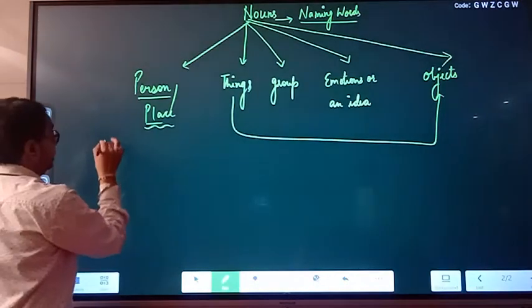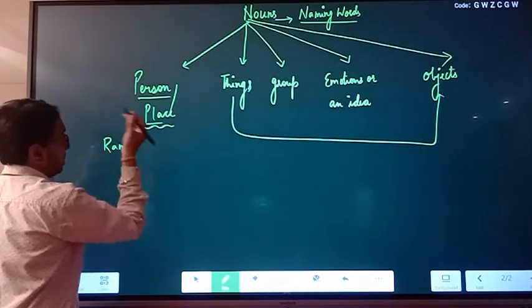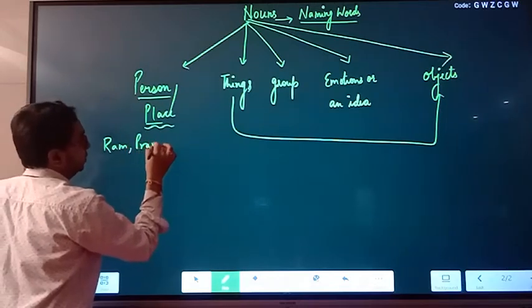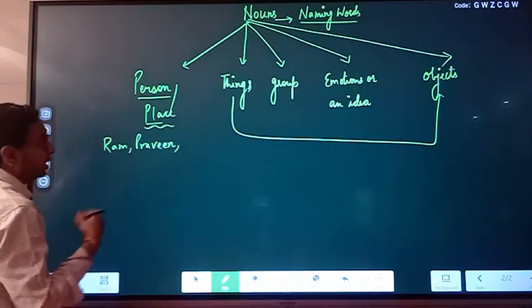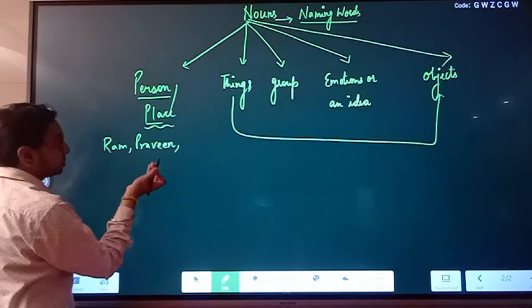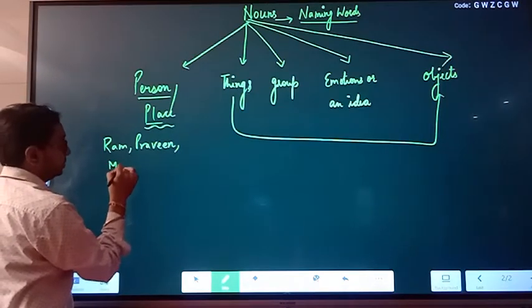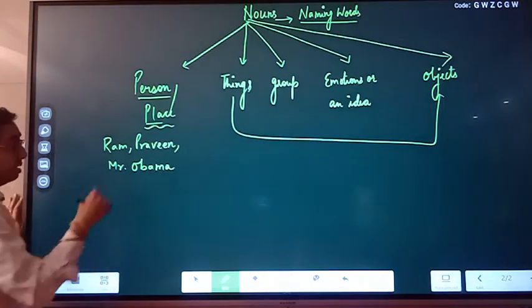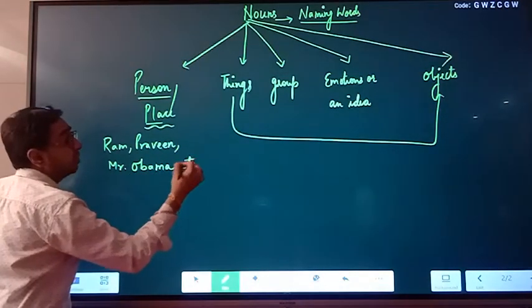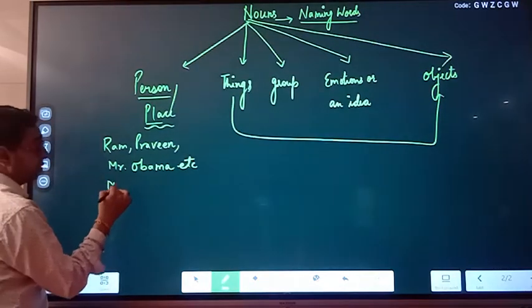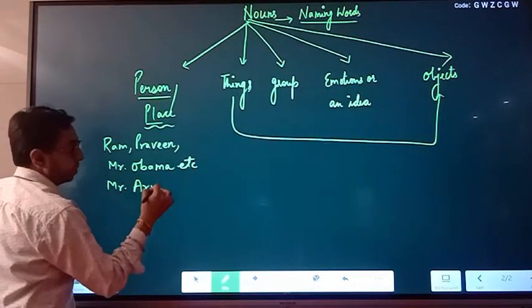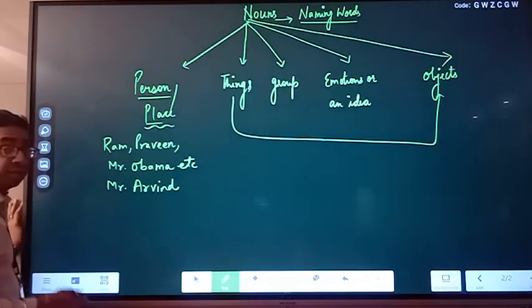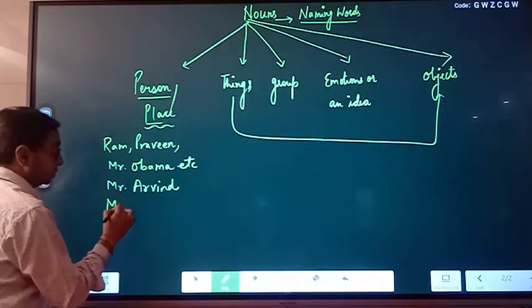For example, Ram. We can have Queen. We can have any other name. Mr. Obama, Mr. Arvind, Saina Nehwal, Virat Kohli.